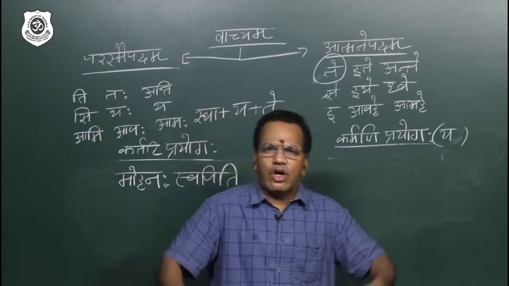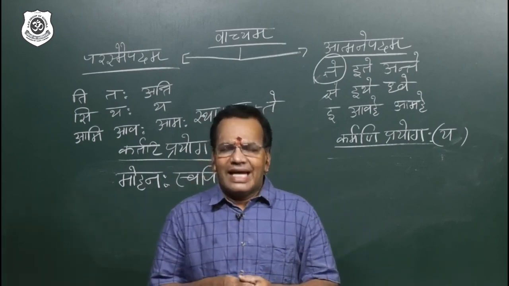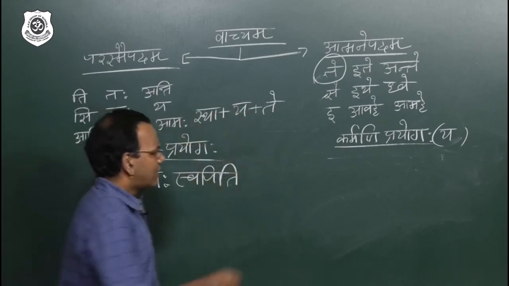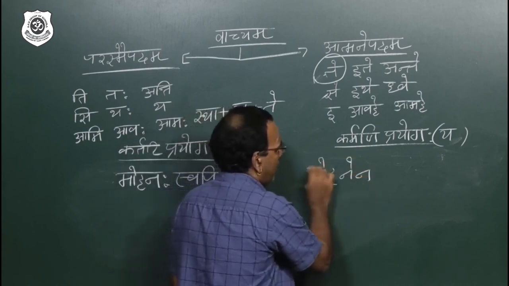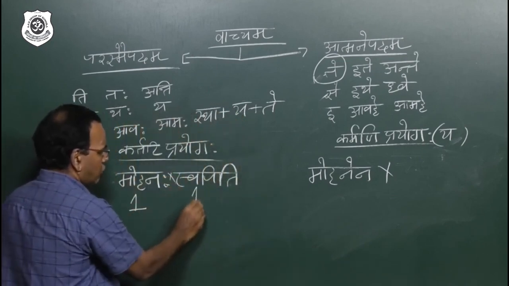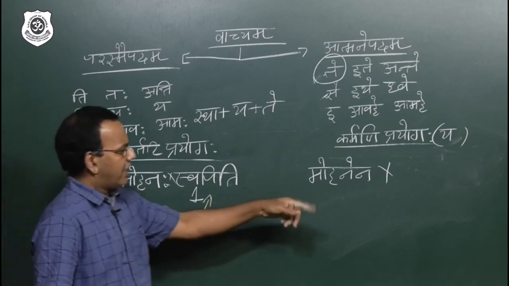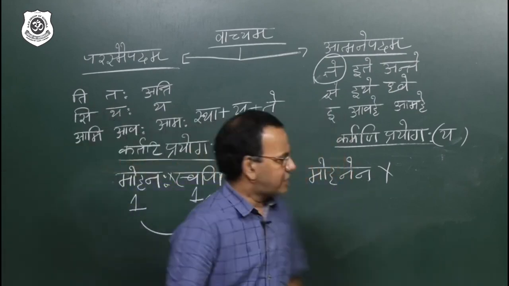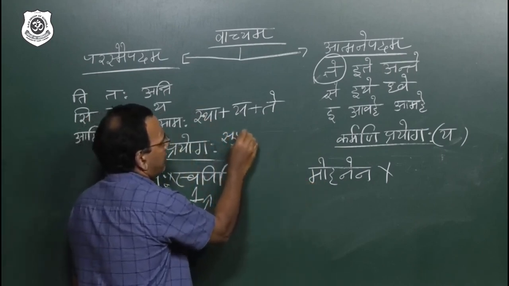Using AC or using a blank sheet? Anything. Using his pillow? Like that only. What? Sleeping won't come. So, Mohanaha swapiti, convert Mohan into tritiya: Mohanena. No object. Here also no object. The verb is now reacting according to the subject. Mohanena, sup plus ya plus te.